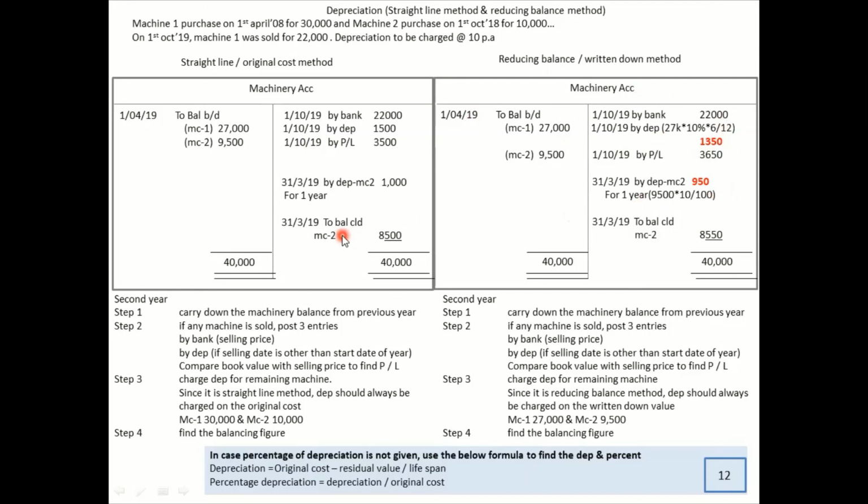Same thing for the last year. If you notice, we have charged 1,000 as the depreciation based on the cost. But over here, we have to charge 950 based on the written down value. That's the small difference between both the methods. Otherwise, both are very much identical. So this completes one of the sums. All right, I hope it is very much clear.